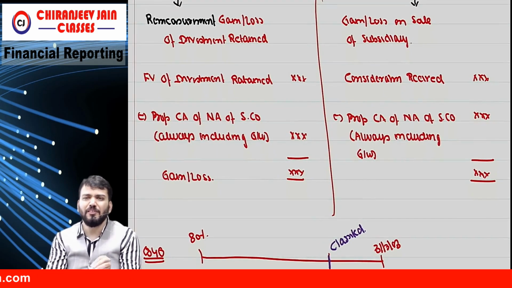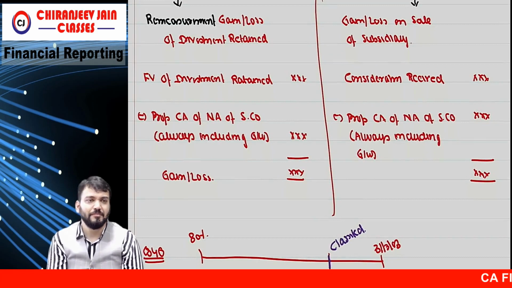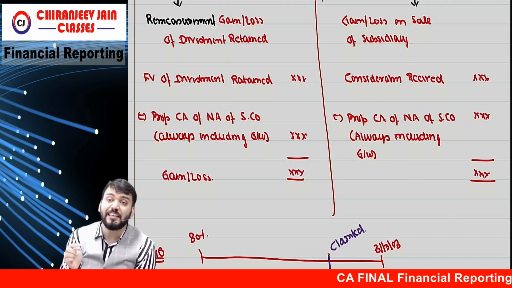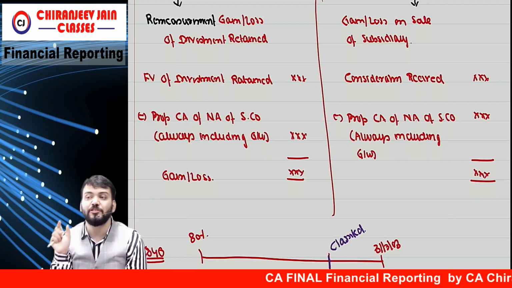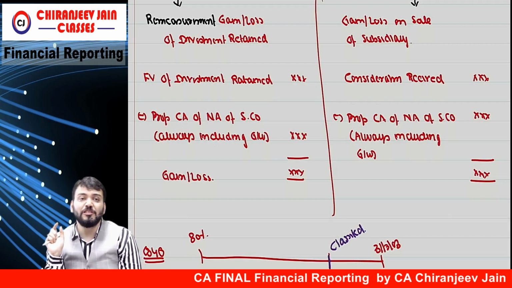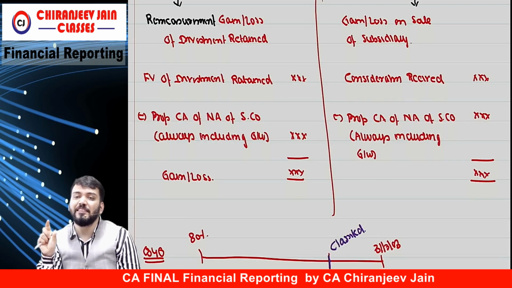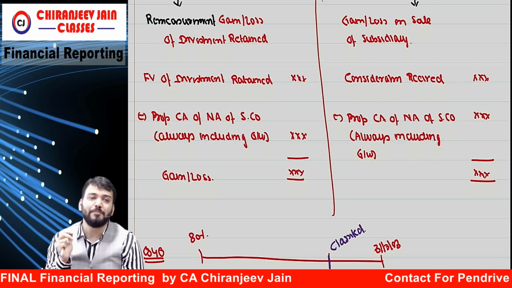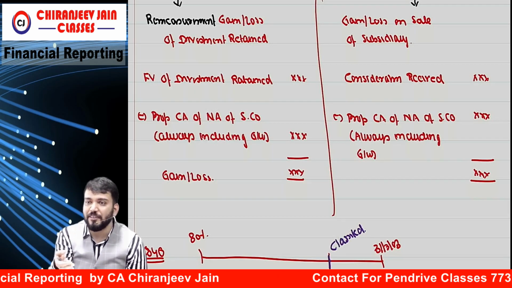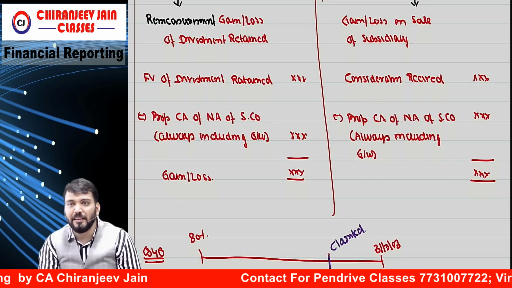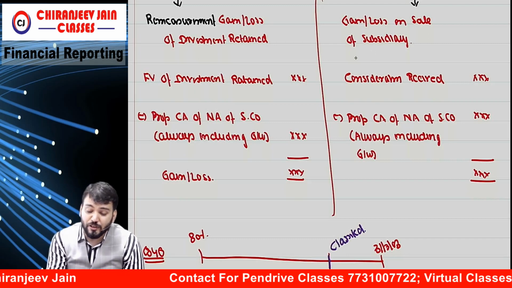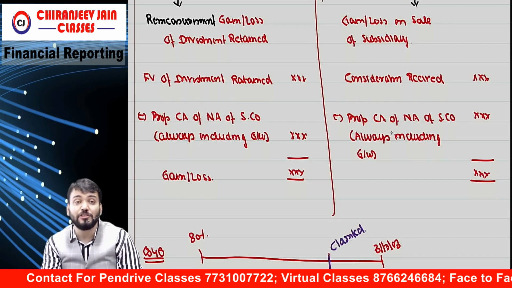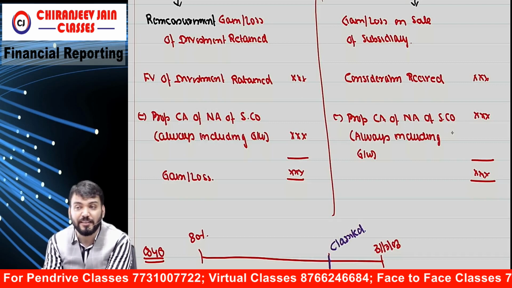So this is the formula. Once you read, you will understand what I have done. Can I say fair value of investment retained minus proportionate carrying amount of net asset of subsidiary company. Proportionate net amount: suppose 20% is retained and INA total is 2 lakh, so take 20% of 2 lakh. That represents investment retained. Then gain or loss on sale of subsidiary: consideration received on sale minus proportionate carrying amount of net asset of subsidiary company.